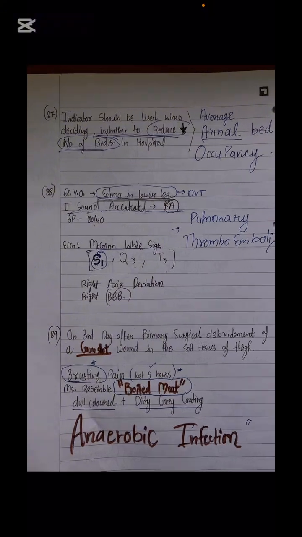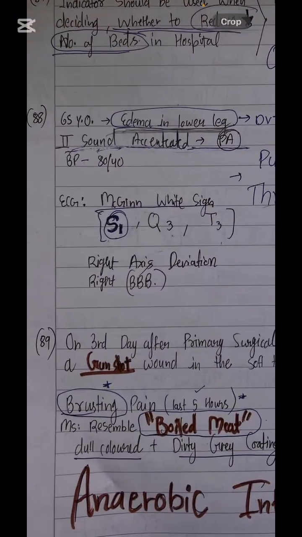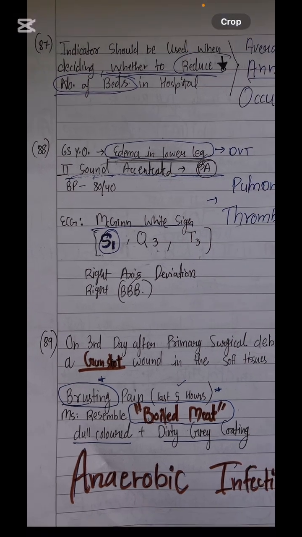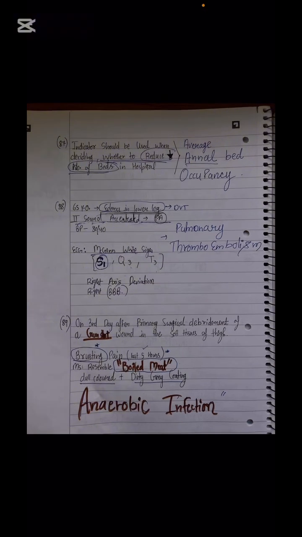So when edema in the lower leg is given, please understand that the question wants to highlight DVT. The hallmark finding for pulmonary thromboembolism here is that the BP is severely low, the patient's profile is sudden and severe, and ECG shows S1, Q3, T3. So this is the hallmark finding related to thromboembolism. The full question is given in the video for thromboembolism.